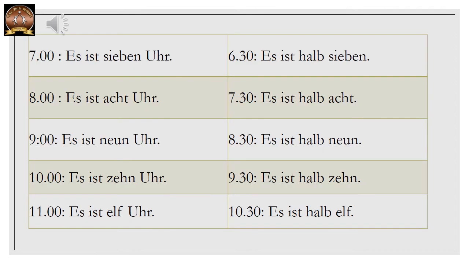Some examples. Es ist 7 Uhr. 6:30 es ist halb 7. Es ist 8 Uhr. 7:30 es ist halb 8. Es ist 9 Uhr. 8:30 ist halb 9. 9:30 is halb 10. And 10:30 is halb 11. Okay, always tell the next number.